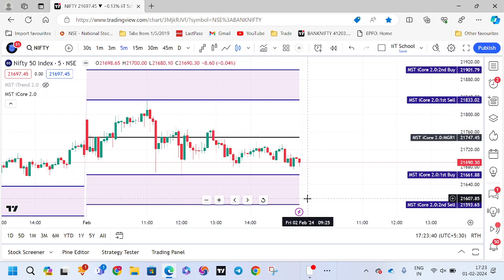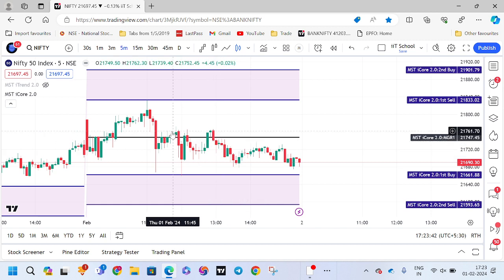Though it is an expiry day, in the morning itself we informed not to worry, simply follow the indicator settings. Exactly, we have got all the targets hit.